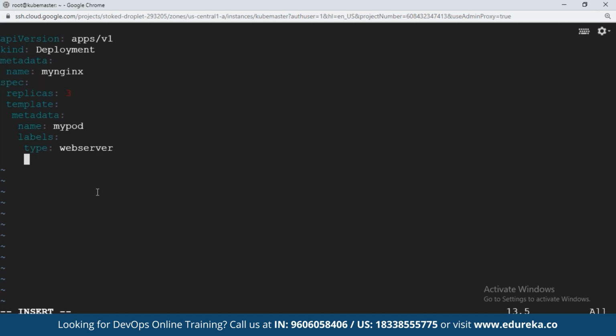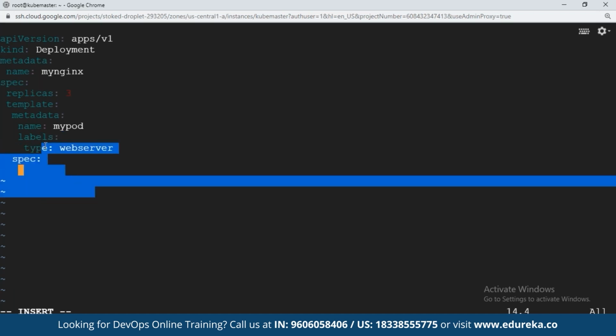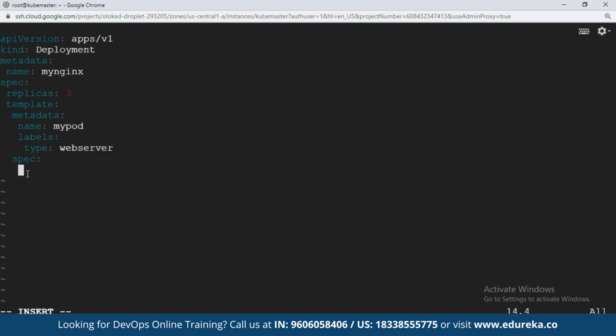Next, after the labels at the metadata level, you will provide the specification of the container. Right inside the pod, what is there? Another specification, that is containers. Which containers do you want to create? I want to create one container with an image called nginx.